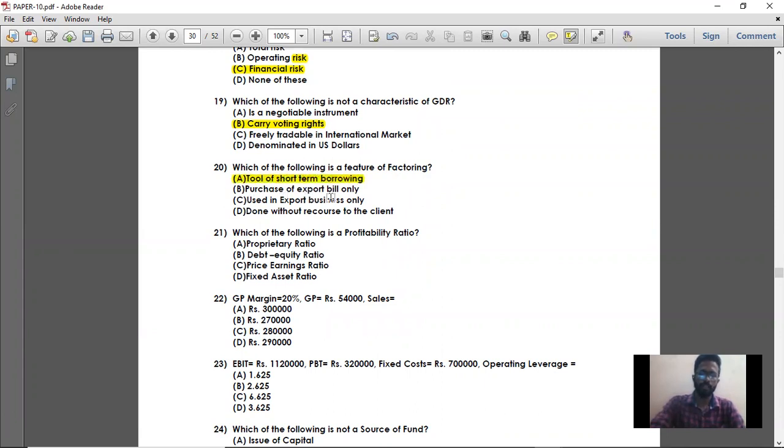Whereas option B, purchase of export bill only. That is not the right feature of factoring. Then used in export business only. No, it is used in business generally. Then done without recourse to the client. That is also not the right option. So option A is the right answer. That is, factoring is a tool of short-term borrowing. So question number 20, option A, tool of short-term borrowing, is the right answer.